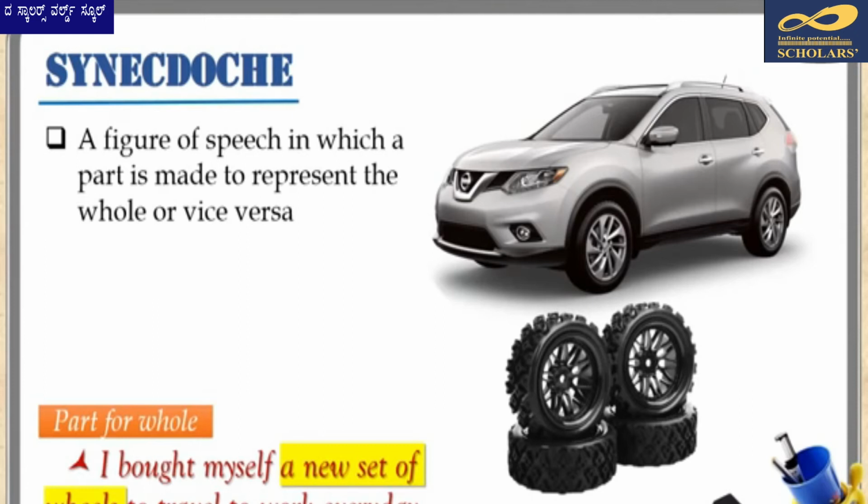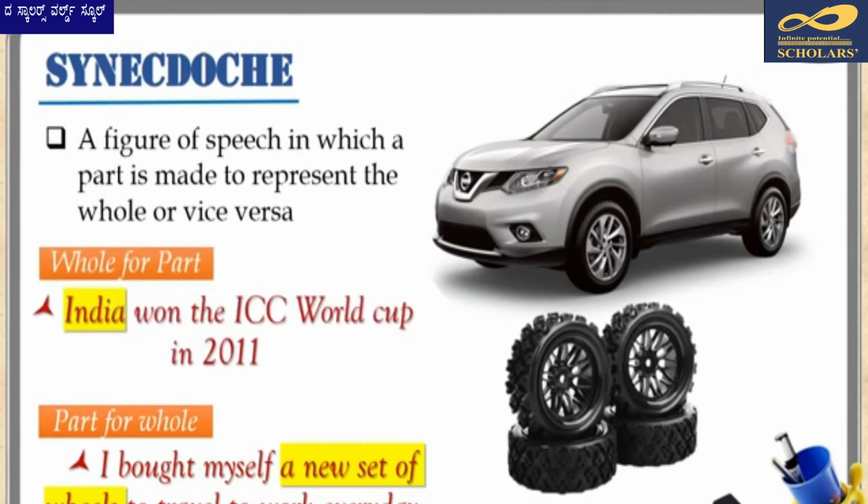For example, recall that we had discussed the word crown that refers to power or authority is a metonymy used to replace the word king or queen. In metonymy, just like we can use a part to represent a whole, we can also use the whole to represent a part of it. For example, we can use a country name to represent any sports team of that country. Like if I say India won the ICC World Cup in 2011, it is understood that the Indian national cricket team won the World Cup.